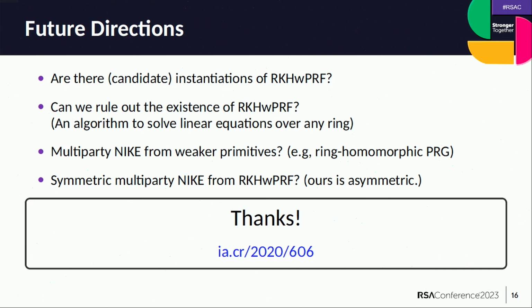So you can weaken the definition in a few ways to get what's called a bounded RKHWPRF, which in turn you can instantiate based on multilinear maps. But for that bounded version, you won't be able to instantiate it for any number of parties. The number of parties in your protocol is going to depend on the degree of the multilinear map that you are starting with.